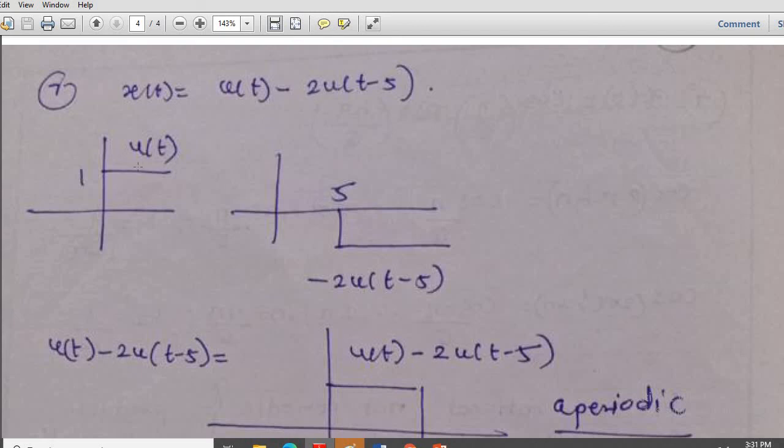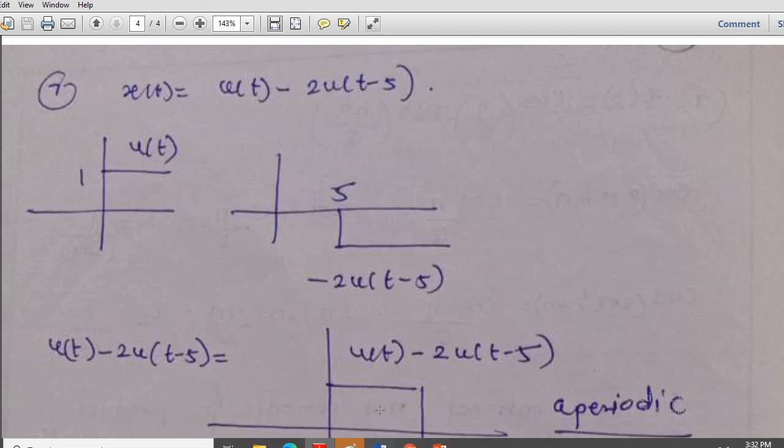Therefore, the standard amplitude of u(t) is 1, and it is going to get multiplied by 2, so it becomes 2, but with a minus sign, so this will come down. Since we have considered the minus sign, now simply you have to add. Up to 5 the first signal exists but the second is not there, so this portion will appear as it is.